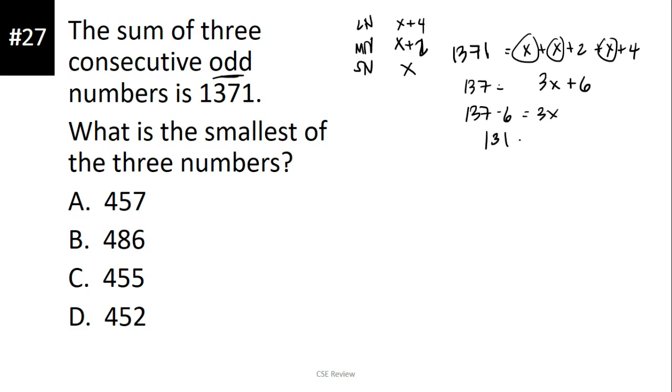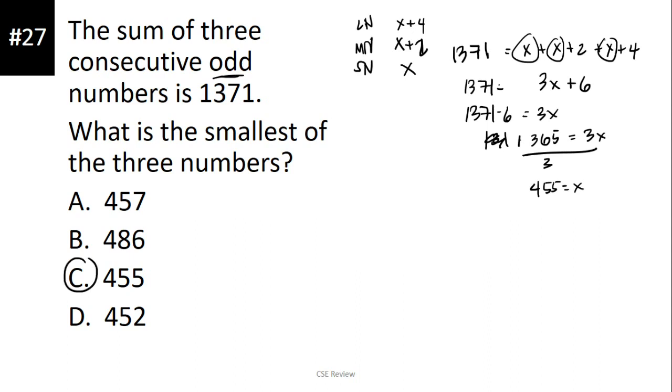So that is going to give us 1,365. Okay, and then that is going to be equal to 3x. Divide mo siya sa 3. It's going to give us 455 is equal to x. So the answer is letter C.